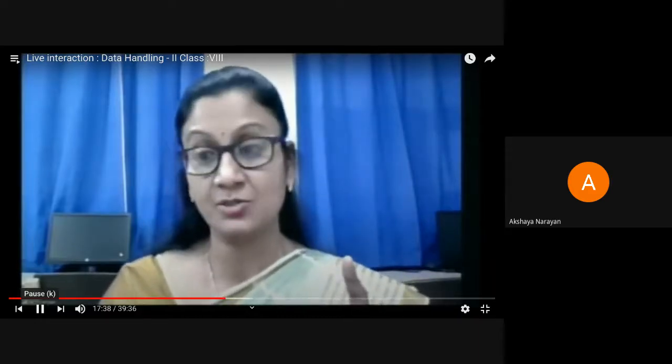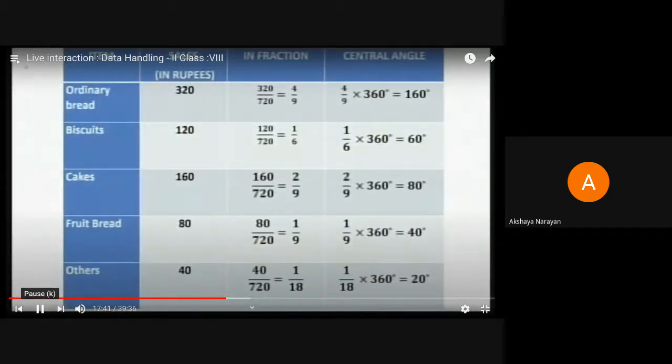So all these fractions, before even you go and draw your pie chart, please confirm if your calculations are done correctly. You have to add all these fractions. Definitely it should sum up to 1. Similarly, all the angles here should sum up to 360 degrees, because you are going to divide the entire circle into parts. So all the parts put together again should give you back the whole circle. So this is confirmed. I have seen that it sums up to 1, and here also it sums up to 360 degrees. Now we shall go and see how we can make the pie chart.